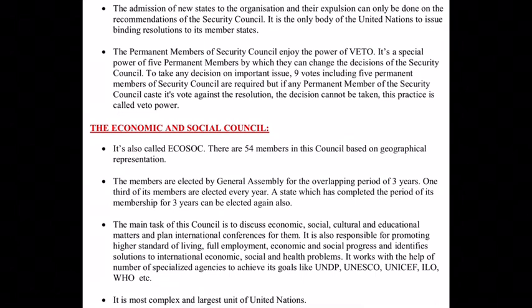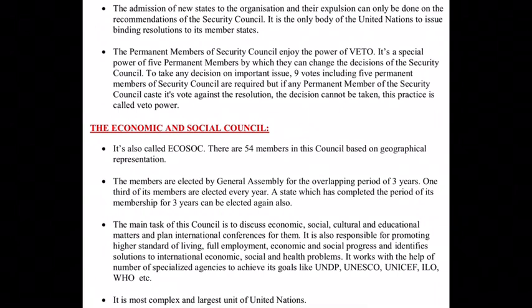So this council takes the help of a number of agencies working under it, and then they try to achieve their objectives, because this contains so many things under one council. So it is the most complex and the largest unit of the United Nations, because the maximum number of agencies also work under this Economic and Social Council.